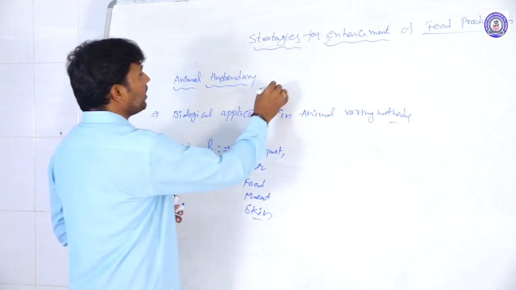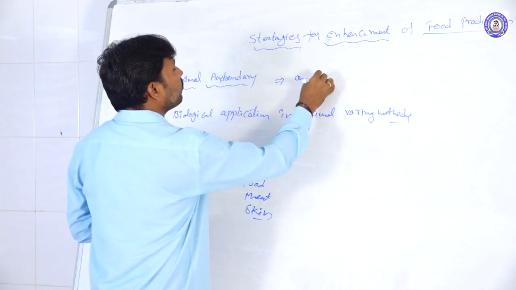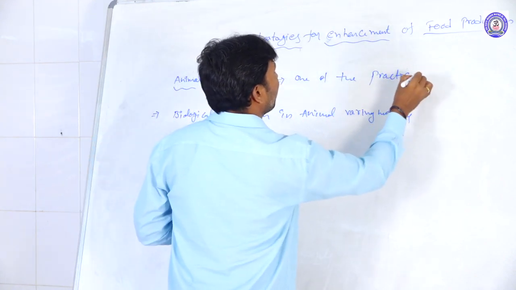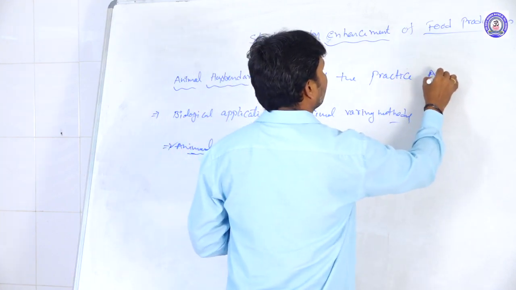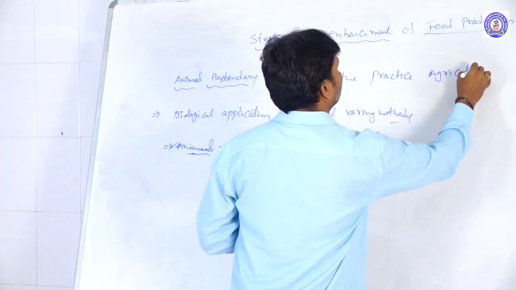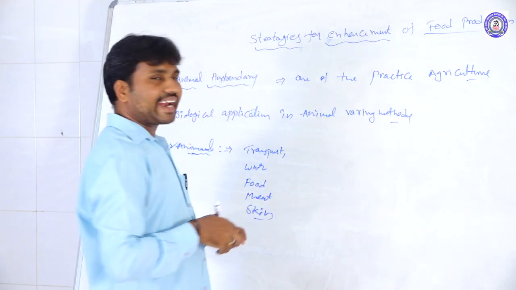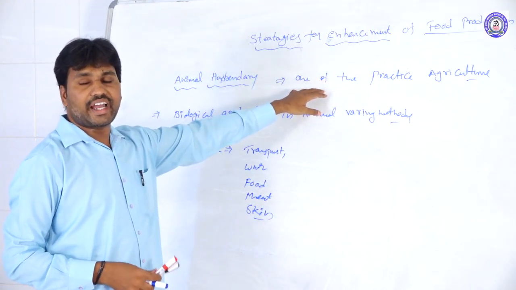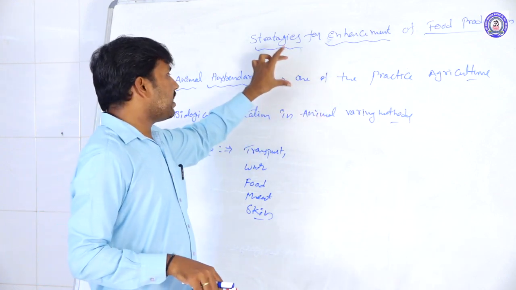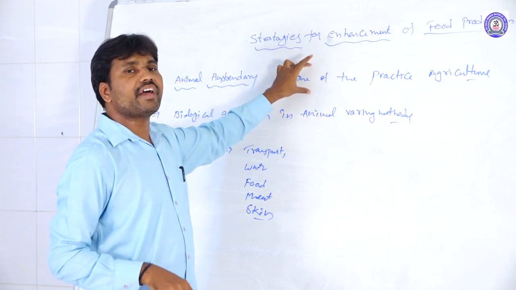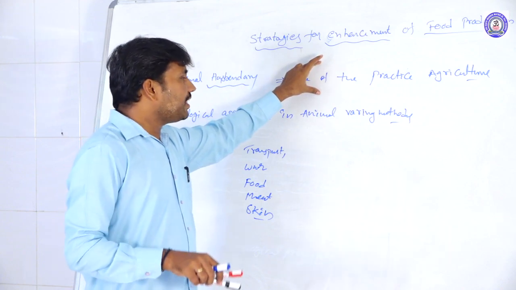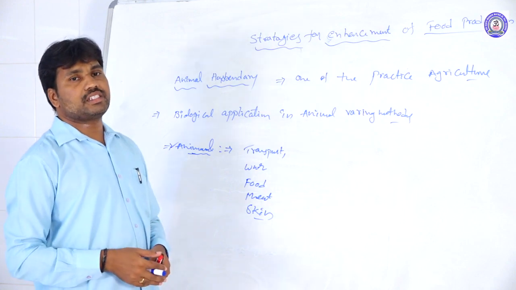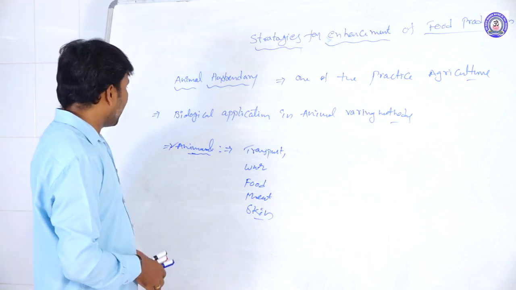Actually, animal husbandry is one of the practices of agriculture. That means along with agricultural processes and practices, animal husbandry, the rearing of animals, is also done by humans to get different purposes.